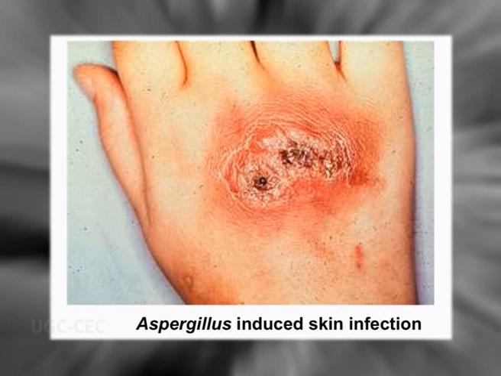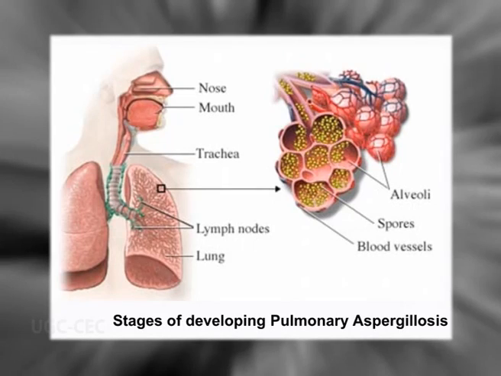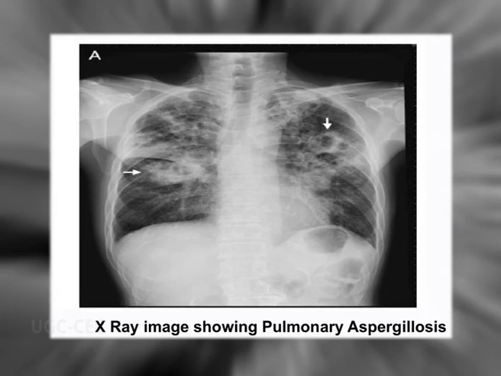As I was telling, this particular group of fungus is pathogenic. So it causes infection of the skin, and this type of lesion is very common, and particularly those persons suffering from high blood sugar will show more infection because of Aspergillus. But most importantly, Aspergillus entering through the respiratory tract will colonize in the alveoli, will colonize in the trachea, and will cause severe infection of the lung, which is commonly called aspergillosis. And when this infection is there, it can easily be detected by X-ray. You can see these are the Aspergillus colonies inside the lung detected by chest X-ray.